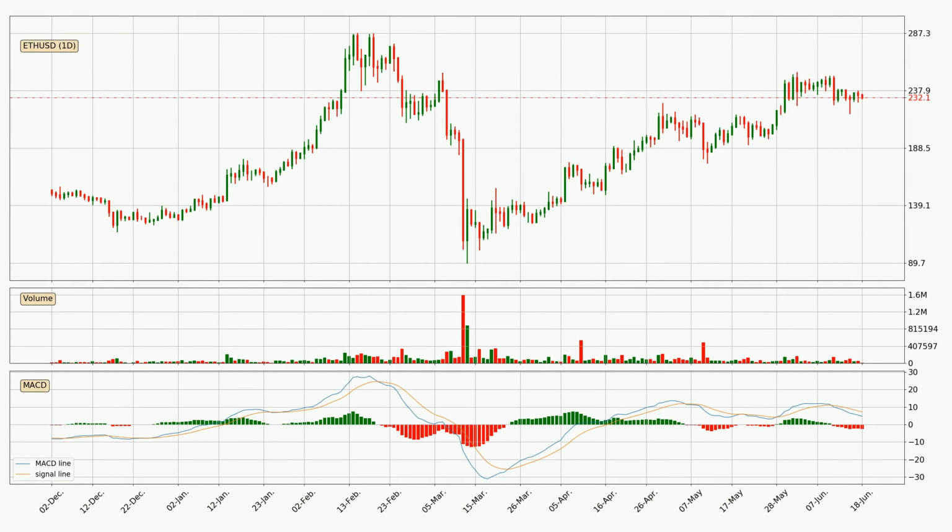Jumping to the daily MACD, the trend is currently going down because the MACD line is below the signal line. The MACD histogram shows that the momentum is currently indecisive, so consolidation for some time or shifting the momentum could be expected, and it is to wait to see if the MACD line will cross the signal line, which will be bullish.